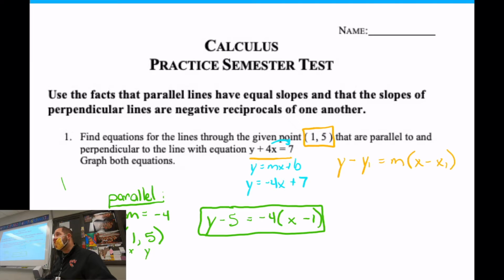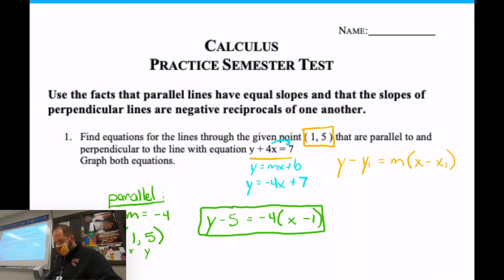And you'll always subtract whatever those numbers are. So even if it's negative, you'll subtract a negative, which makes it positive. Questions with parallel? No. Okay, now, the second part we have to do here. The second part, we have to do perpendicular. Now I'm going to take a screenshot here just so we can do the perpendicular.